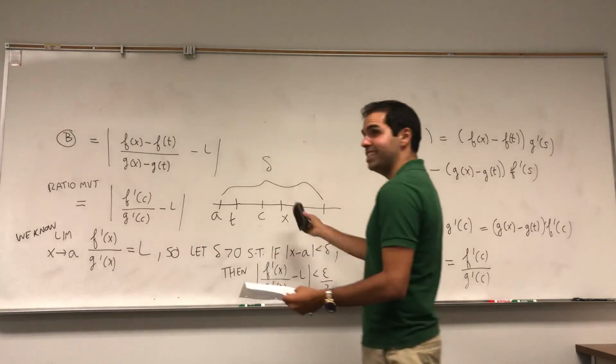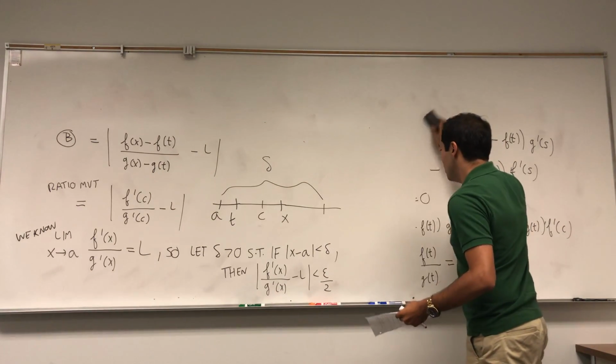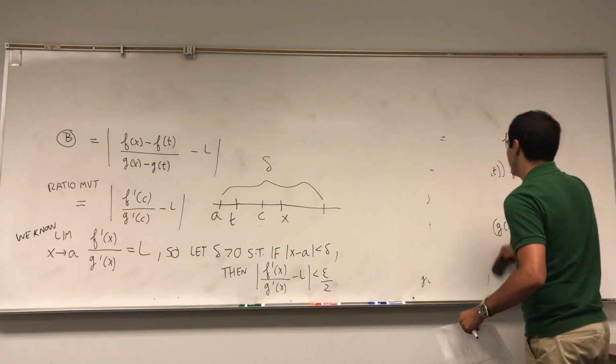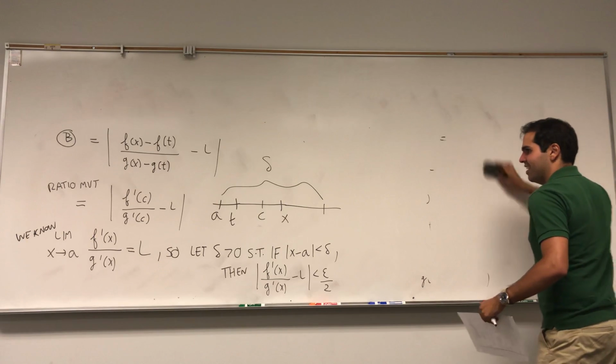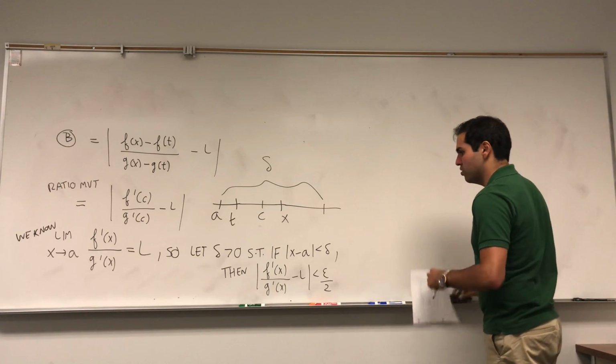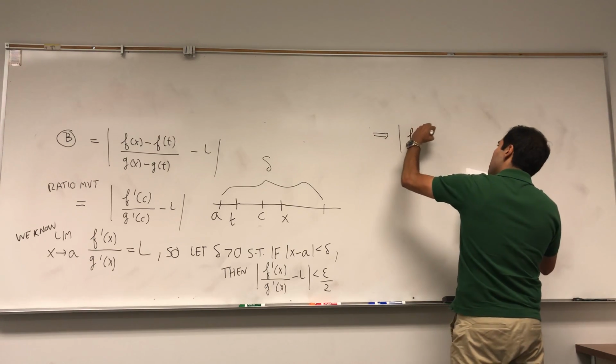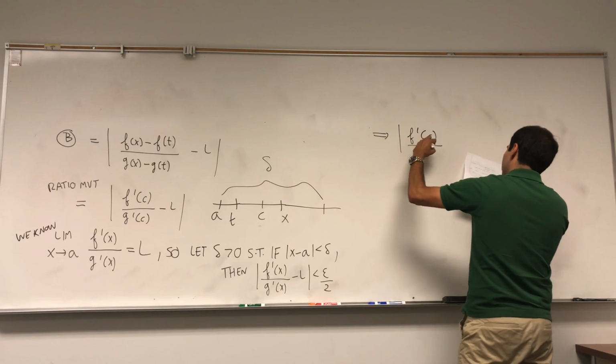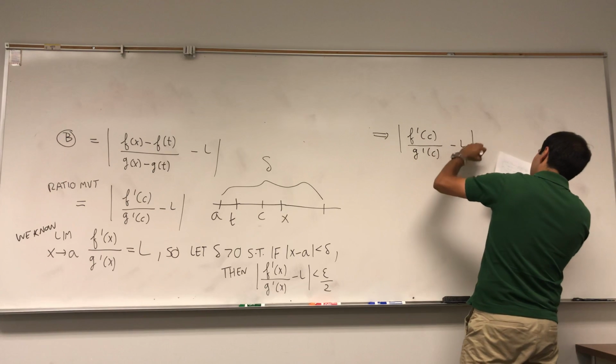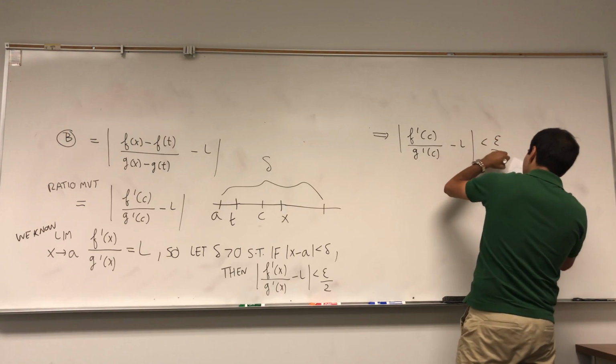In particular, c satisfies that because t is even closer to a and c is between the two. So f prime of c over g prime of c minus L is less than epsilon over 2.